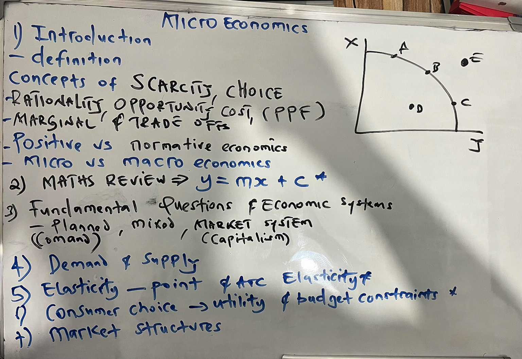Budget constraint simply means you can only spend according to the money you have. You can't go beyond the money you have. That's simply budget constraints. And then market structures. We've got the following market structures. There's a monopoly. There's perfect competition. There's an oligopoly. And there's monopolistic competition. So if you study them in this order, you won't get confused. I've started with the most different structures possible so that you don't get confused.